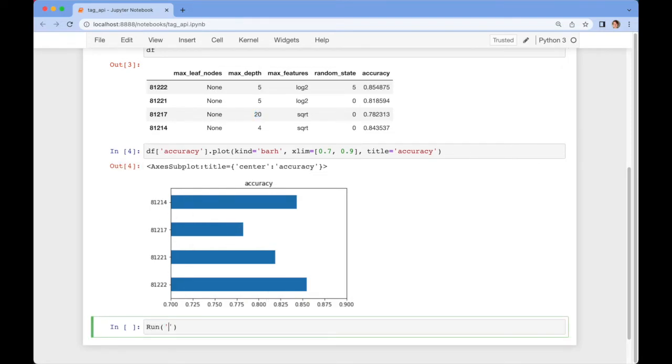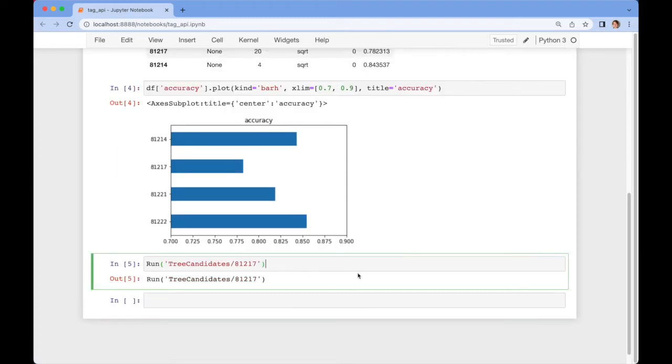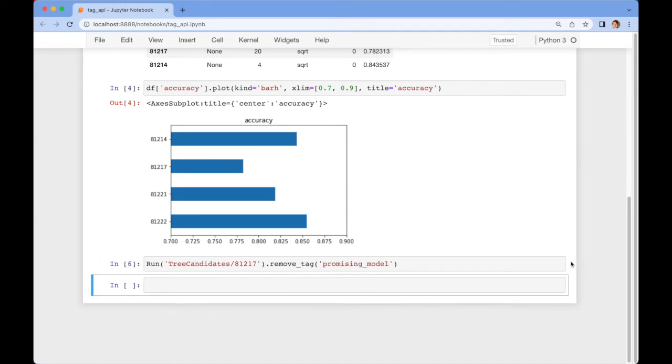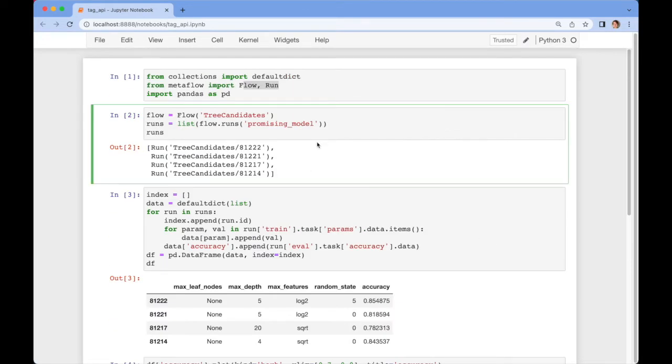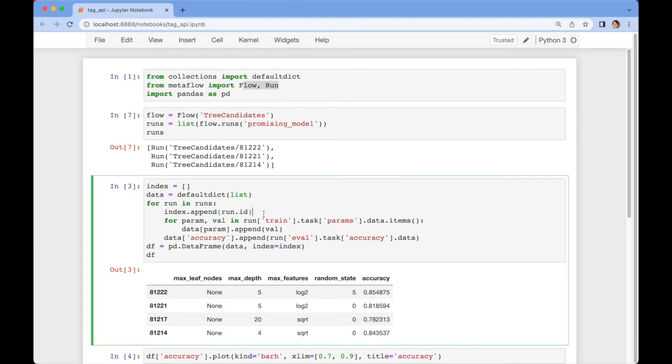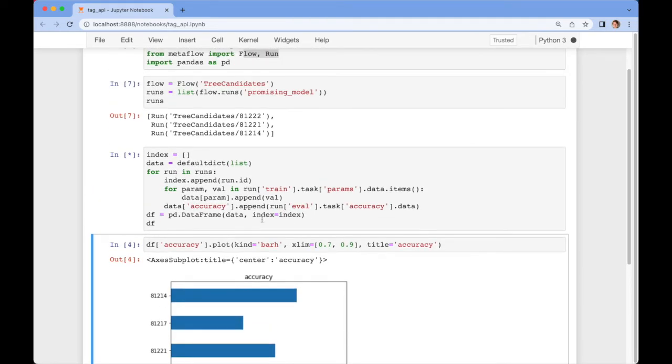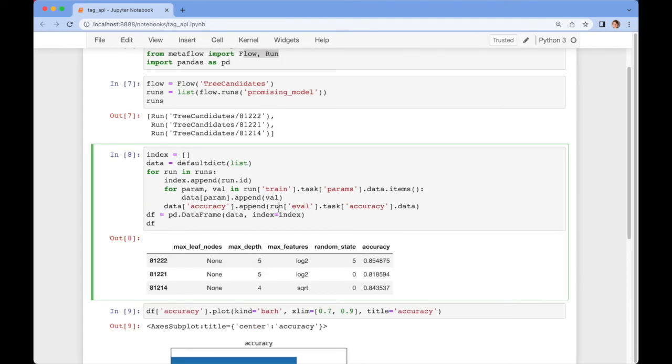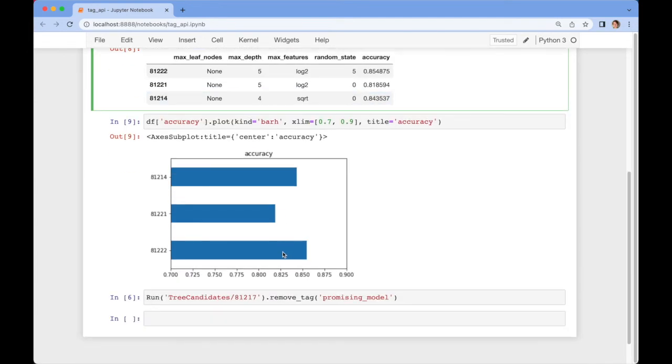So what we can do is instantiate the corresponding run object, 81217, so that's the run, right? And now we can actually say that this is not that promising after all. So we can remove the tag promising model. Now if we go back here, we can see that the list is shorter. We have removed that one execution that didn't show good results.